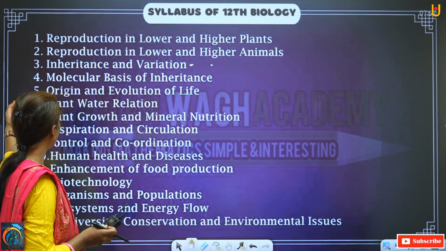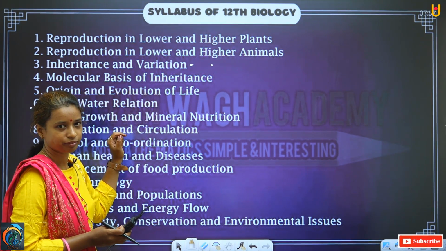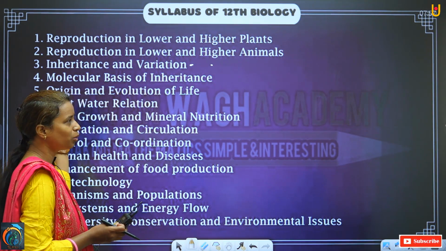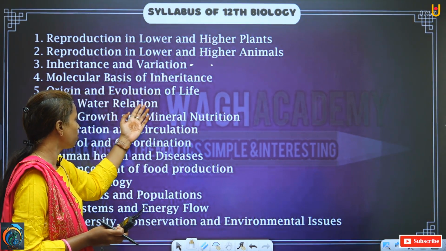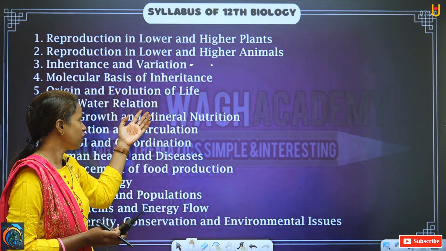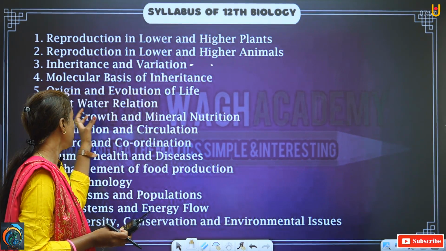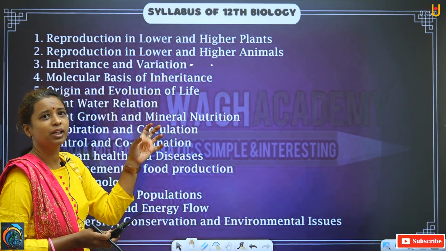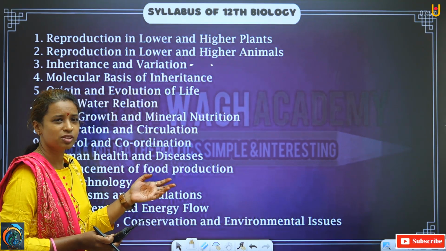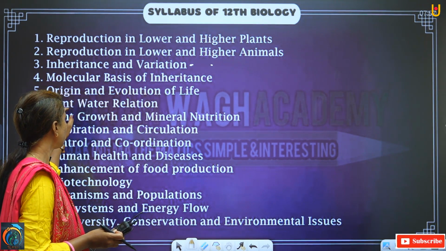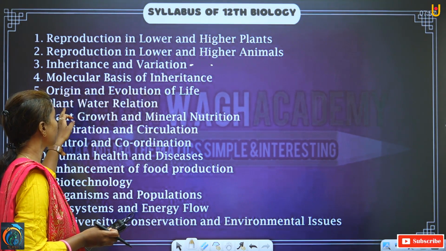Now, after that, there is chapter number 6, that is plant-water relation. We know that plants are unable to live without water. It is the major problem of farmers. Some farmers do not have water for the whole year, or they have water for some period of the year only, and that's why they are unable to do their farming properly. But here, what we are going to study is the relation between water and plant.